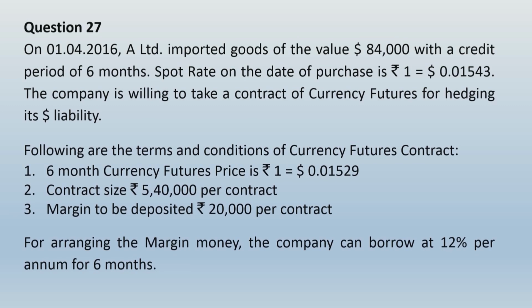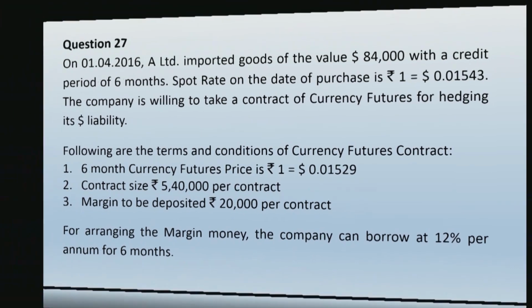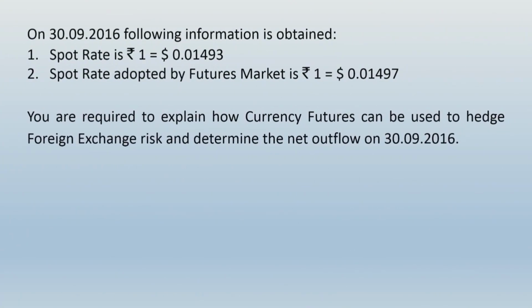For arranging the margin money, the company can borrow at 12% per annum for 6 months. On 30/9/2016, that is on the date of settlement, the following information is obtained. Spot rate is ₹1 equals $0.01493, and the spot rate adopted by the futures market is ₹1 equals $0.01497. You are required to explain how currency futures can be used to hedge foreign exchange risk and determine the net outflow on